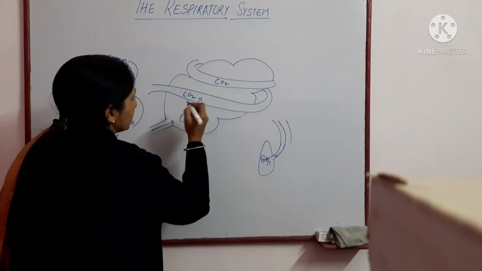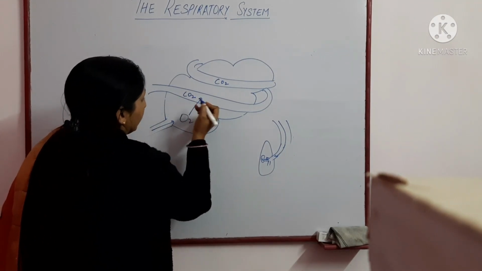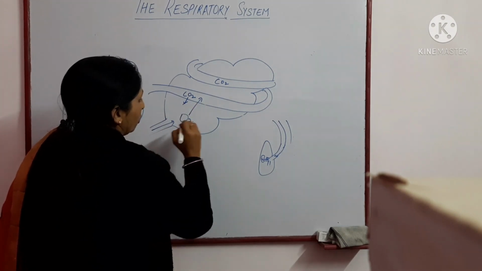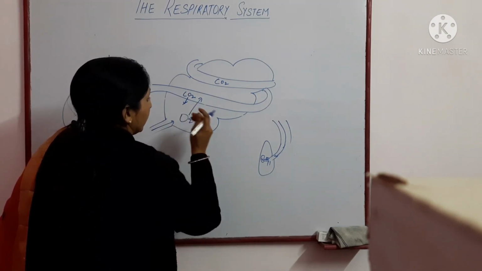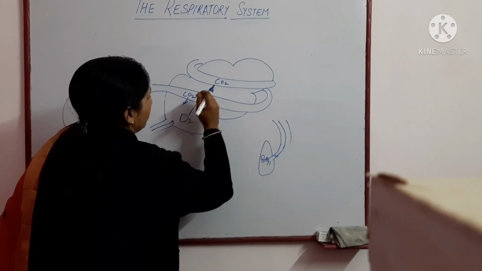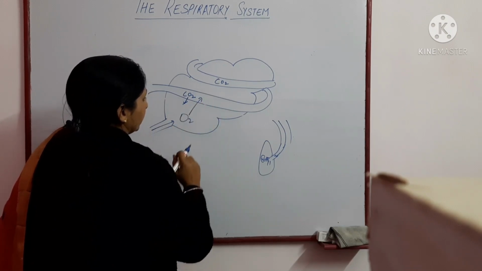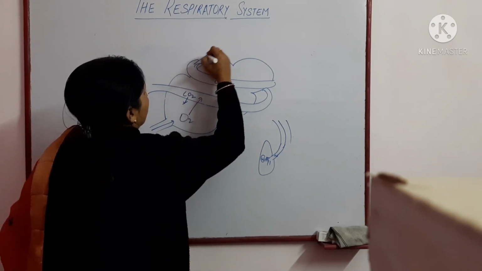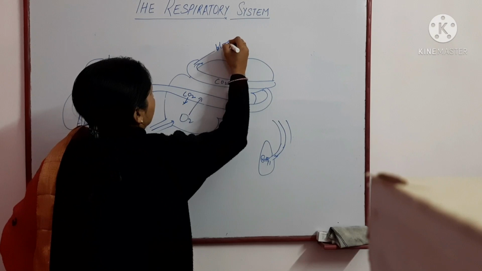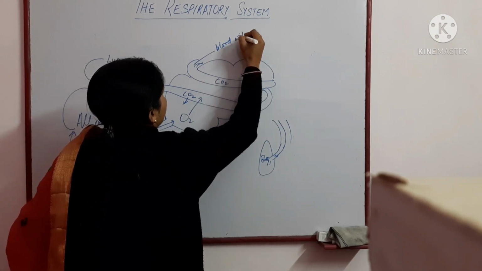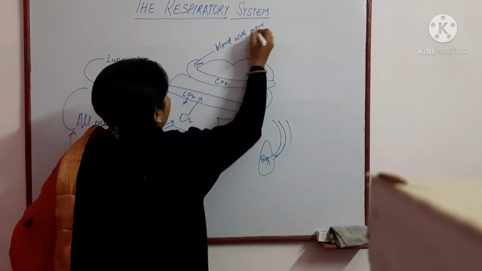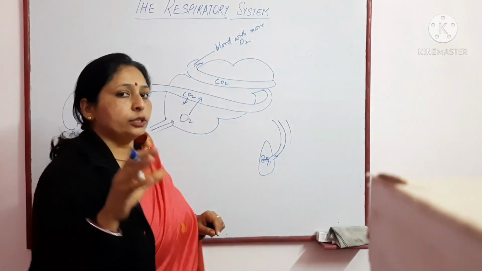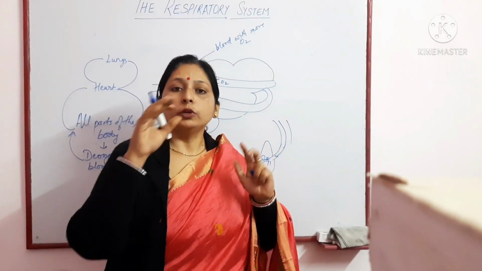So CO2 is in a higher concentration inside the capillary, so it moves out, while O2 is high in concentration in the passage, so it moves into the blood capillaries. After getting diffused, the blood with more oxygen moves out, and then it is collected and poured into the heart.